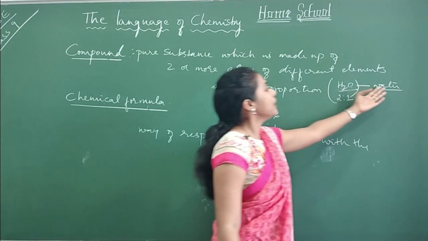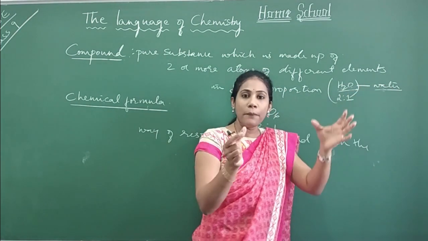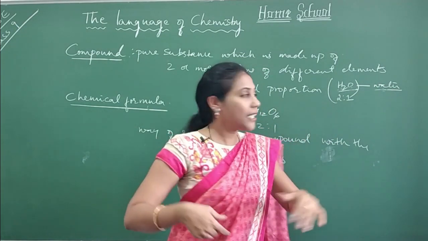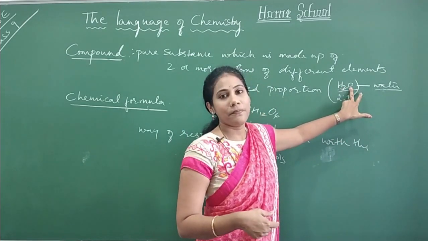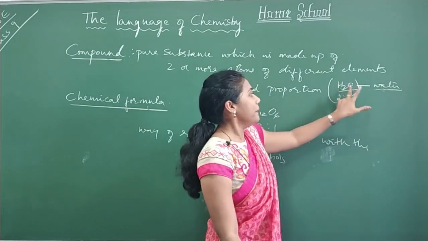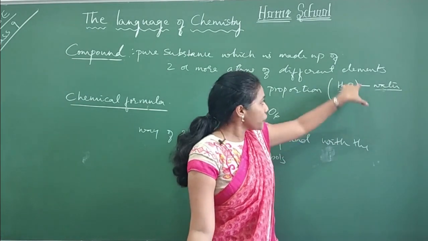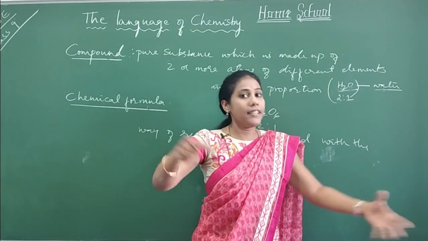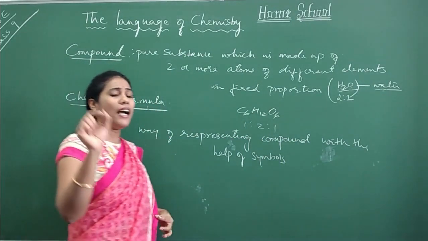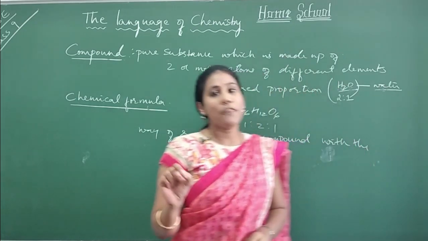This is a compound. Water is a compound which has been formed from the combination of hydrogen and oxygen. So how do you tell that in shortcut? By writing this. So the chemical formula will give you an idea about what elements have been combined to form this particular compound and in what ratio they have combined. This is the information given by chemical formula. So chemical formula has got a significant role in understanding the concepts of chemistry.